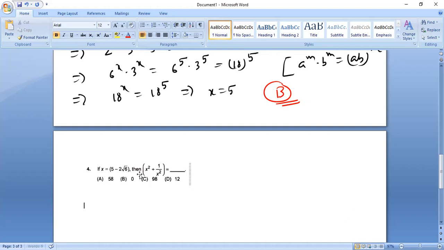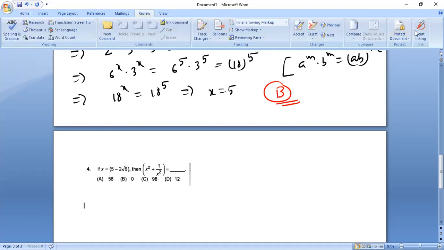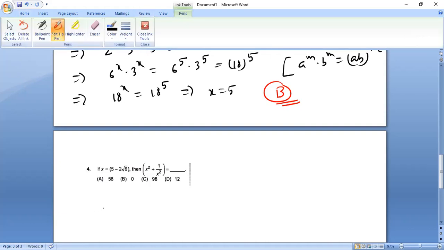So let us do this one. Question number 4. The value of x is already given. The value of x is 5 minus 2 root 6. We need the value of x square plus 1 upon x square.